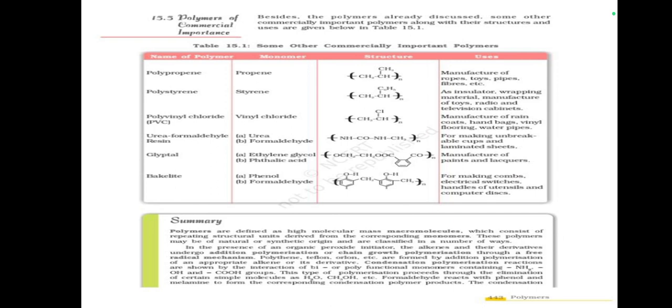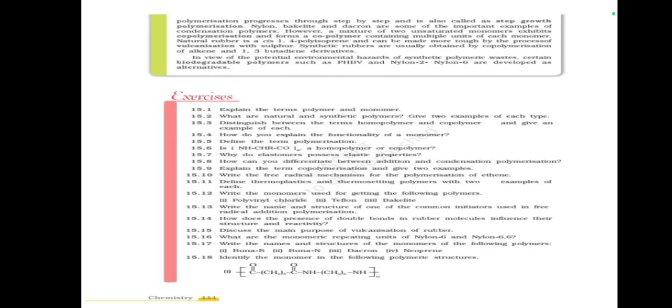The condensation polymerization progresses step by step and is also called step growth polymerization. Nylon, Bakelite, and Dacron are some of the important examples of condensation polymers. However, a mixture of two unsaturated monomers exhibits copolymerization and forms a copolymer containing multiple units of each monomer.